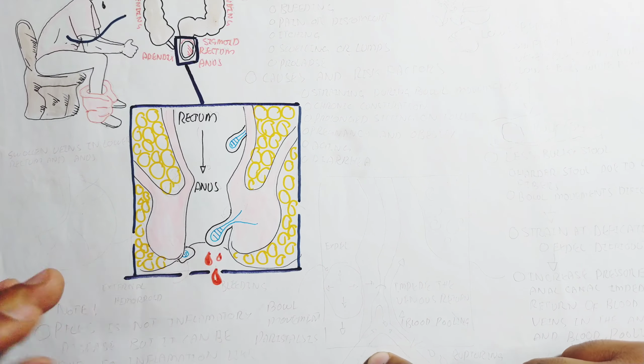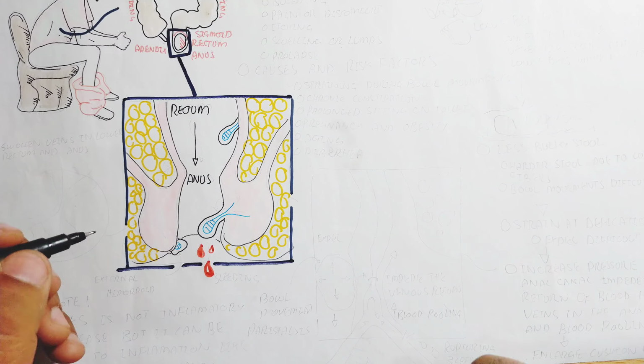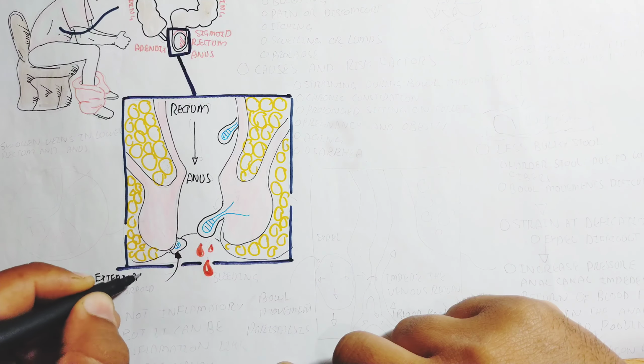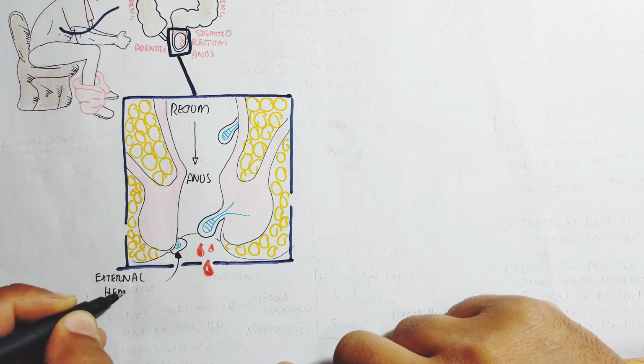So each defecation produces blood in the poop. Why? Because the compression increases. The natural cushion system is present in the anal area for expelling the feces.